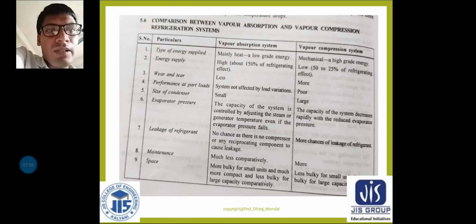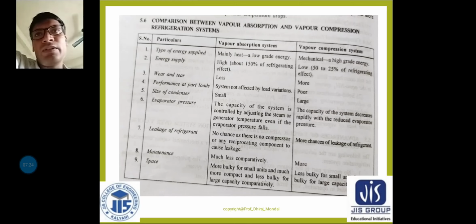Now next, point number 6, evaporator pressure. You can see that the capacity of the system is controlled by adjusting the steam or generator temperature even if the evaporator pressure falls.